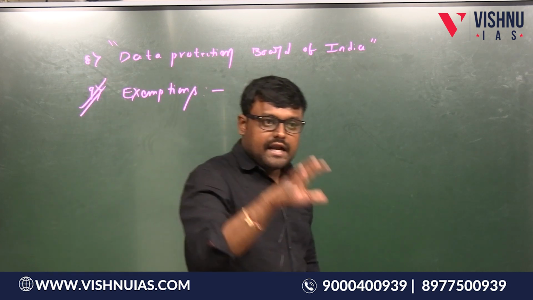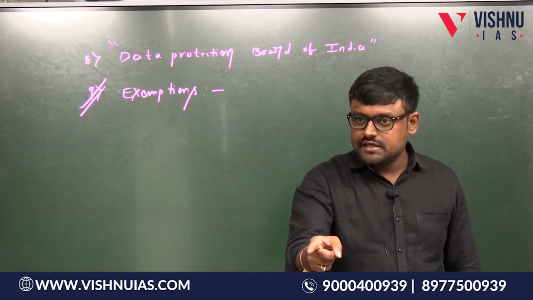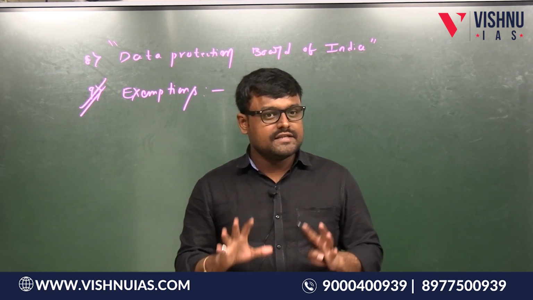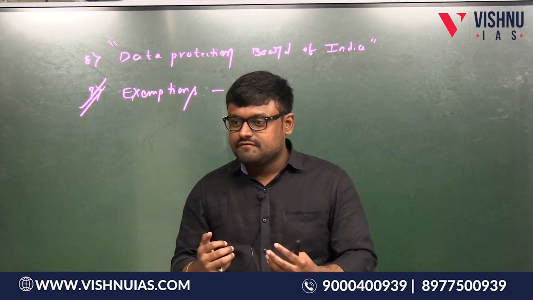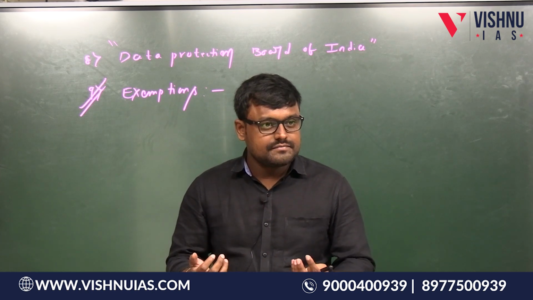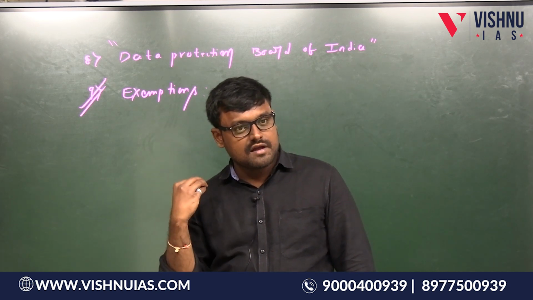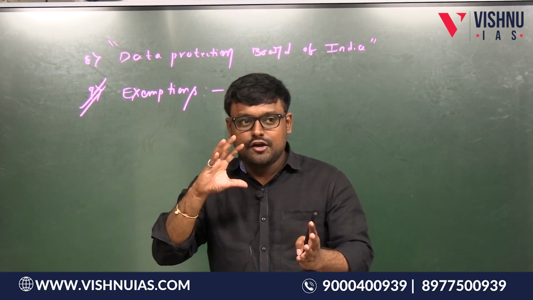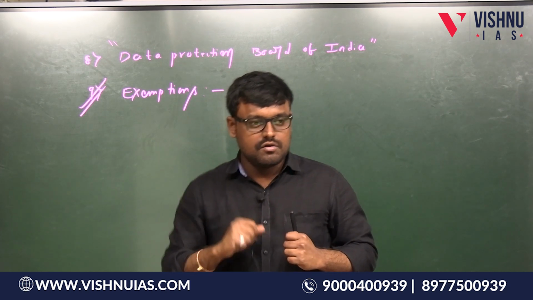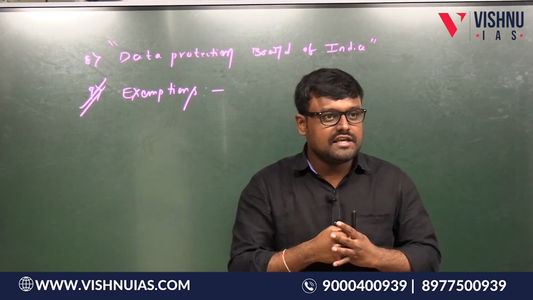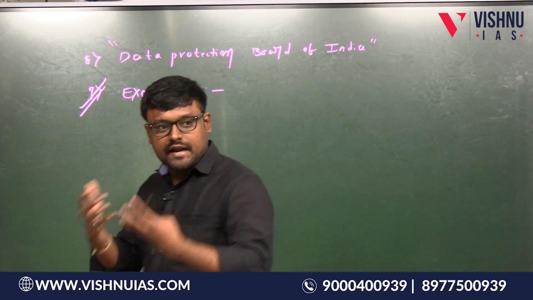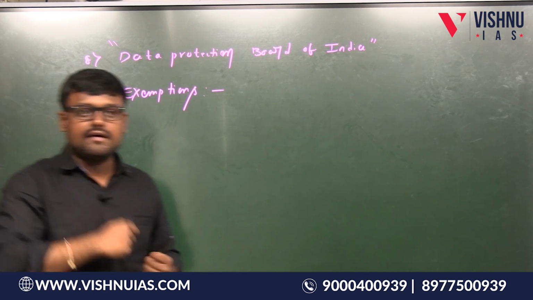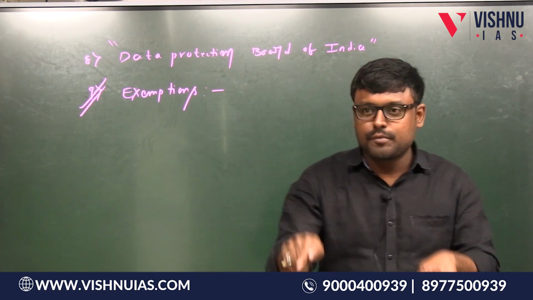That means, see, a data fiduciary can be a government agency, and now if the government agency's obligation is compromised, that means the government agency will collect the data and keep it, it will not delete it, because there is an exemption provided under this law. With that data of all the people, it can do surveillance. Yes or no? That is one problem. So the right to privacy is a right under which article? The Supreme Court mentioned this, right to privacy is a right under Article 21. Now that is going to be compromised, yes or no?